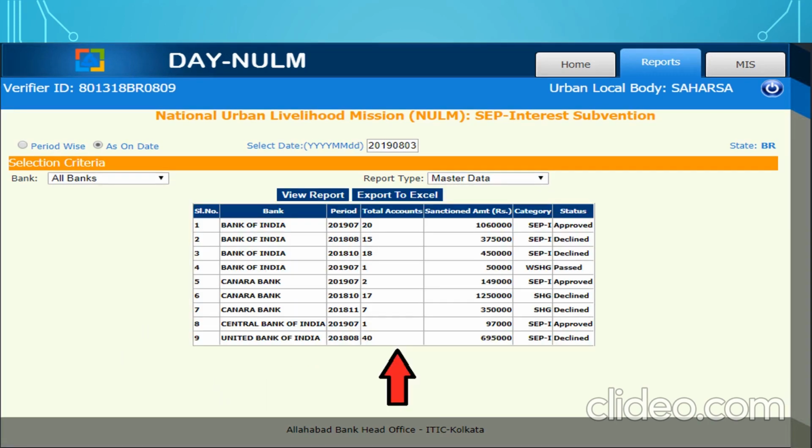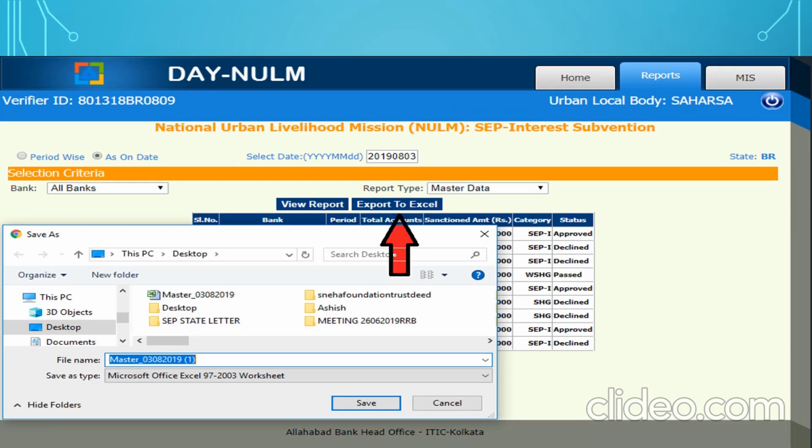Click on view report, just view report. You see that there is a grid of report. Export report status will appear. Now the user will see export to Excel. Click on export to Excel, download the report and save your report.